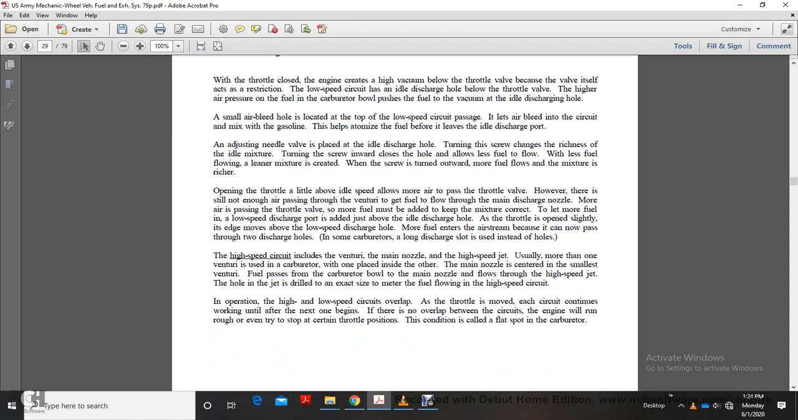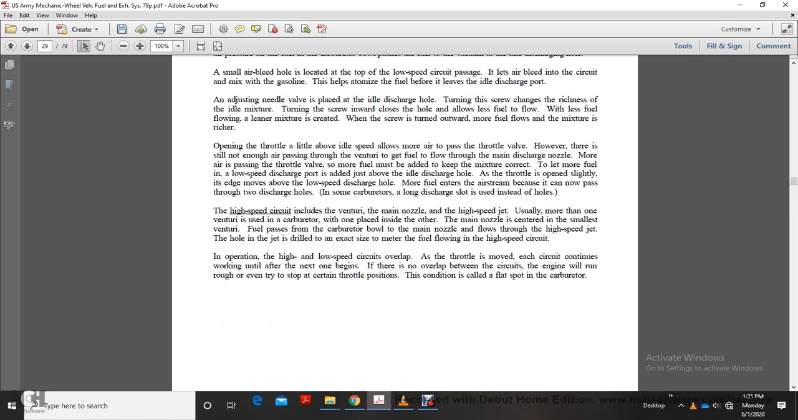An adjustable needle valve is positioned at the idle discharge hole, and turning the screw changes the richness of the idle mixture. Turning the screw inward closes the hole and allows less fuel to flow. With less fuel flowing, a leaner mixture is created. With the screw turned outward, more fuel flows and the mixture is richer.